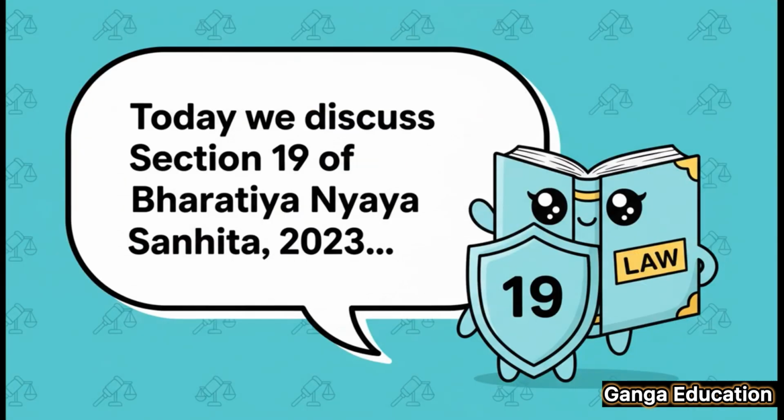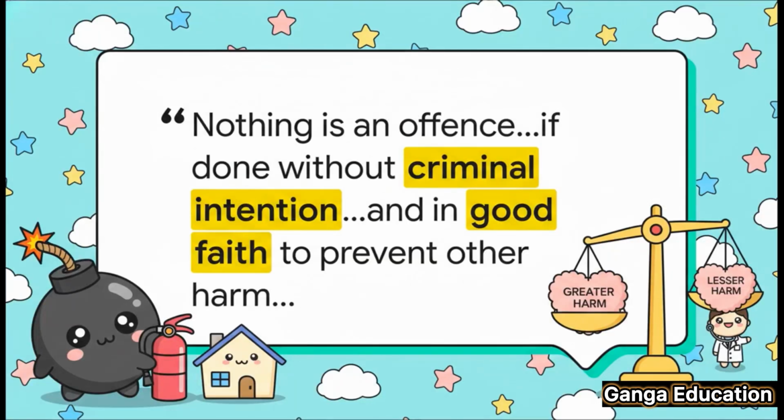आज हम डिस्कस करेंगे Section 19 of the Bharatiya Nyaya Sanhita 2023. Now this section is a really critical part of the general exceptions chapter. It basically provides a very important defense in criminal law. ये section doctrine of necessity के principle पर based है.